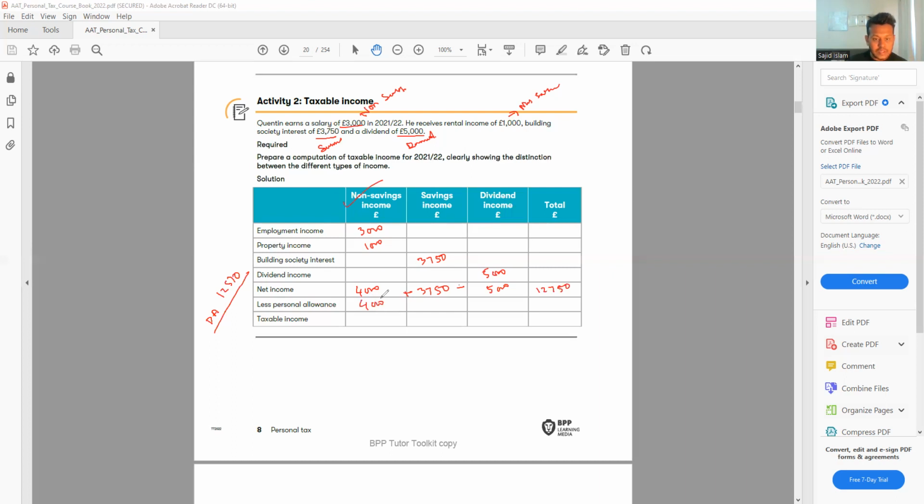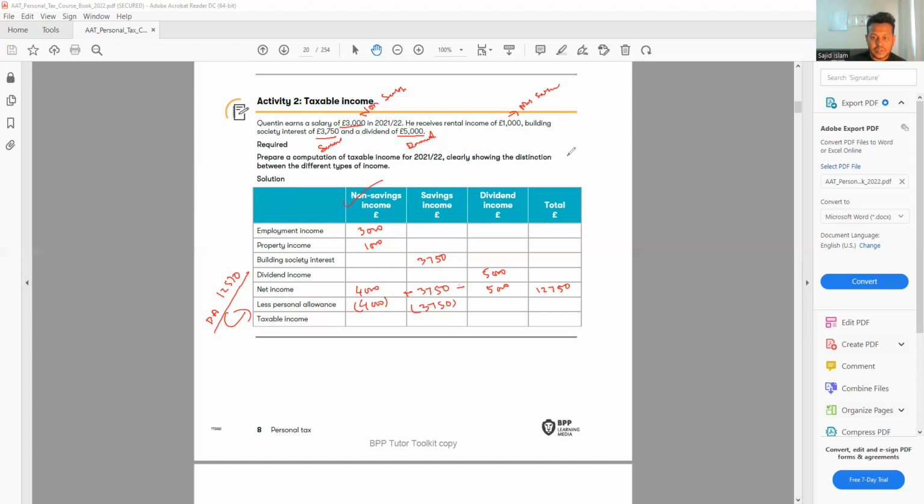So I use 4,000 from this 12,570. Then I still have personal allowance left. I'm going to use the whole 3,750, so this will be gone as well. And then I'm going to use it against this 5,000. Be very, very careful with that.